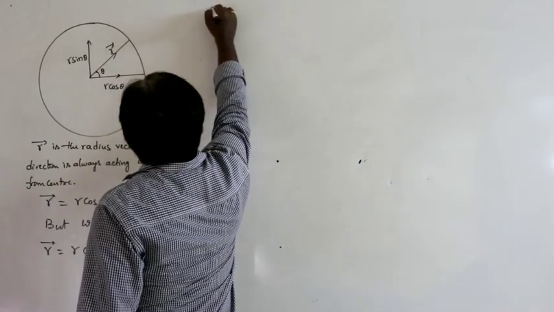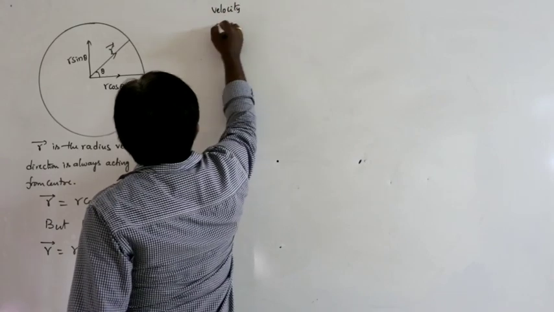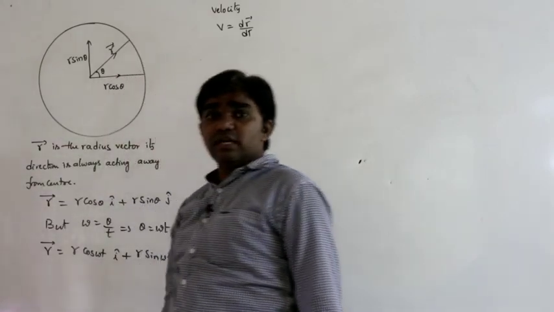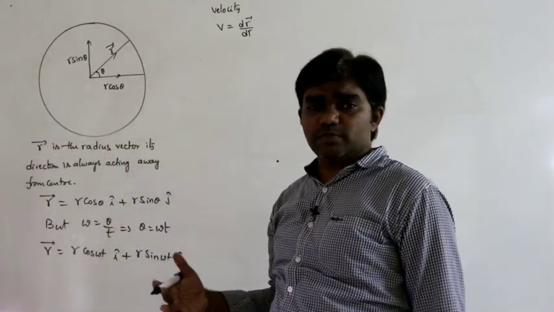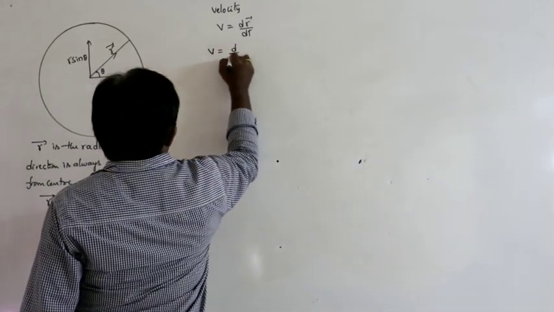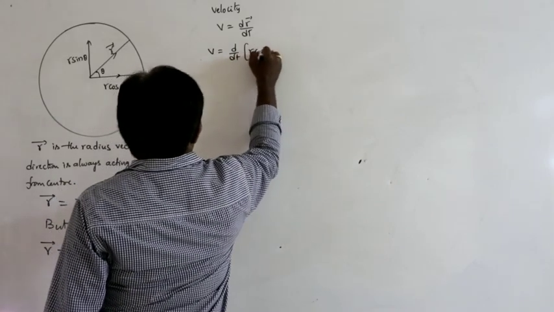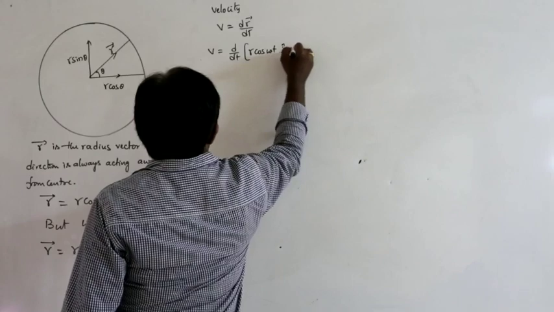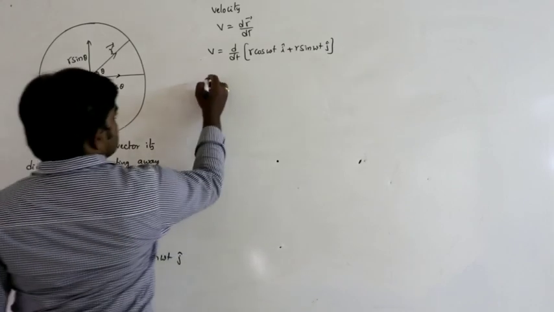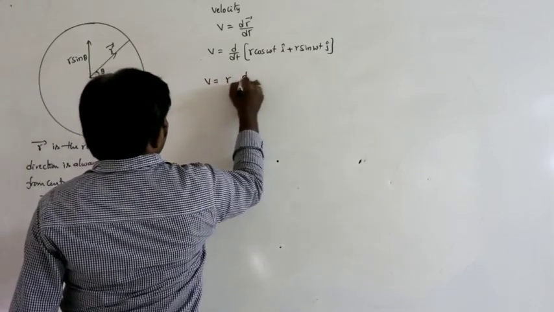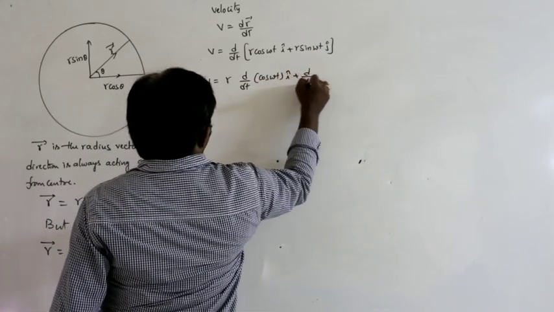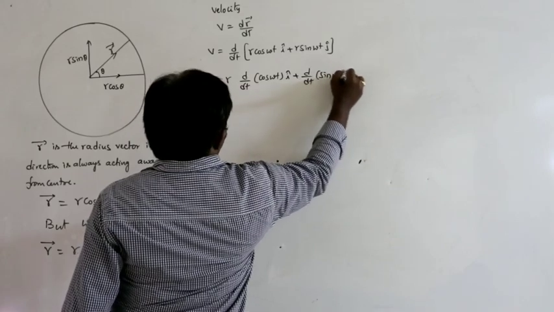How can you define the velocity? Velocity can be written as the rate of change of position or rate of change of displacement, whatever it is. Here, V is equal to d by dt of r bar, which is r cos omega t i cap plus r sin omega t j cap. So V is equal to r common, d by dt of cos omega t i plus d by dt of sin omega t j.